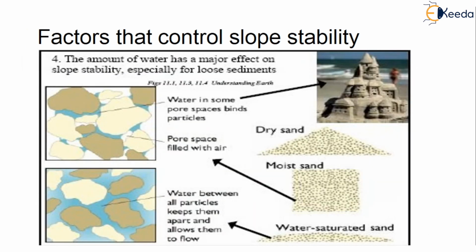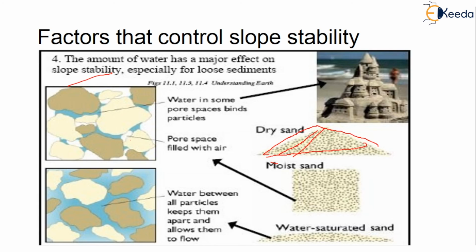What is the fourth one? It is nothing but the amount of water. The amount of water will play a major role in affecting the slope stability, especially for loose sediments. If you take dry sand, see, this is how it looks. Water will be in some pore spaces which will bind the particles. Here, these are the pore spaces which are filled with air.